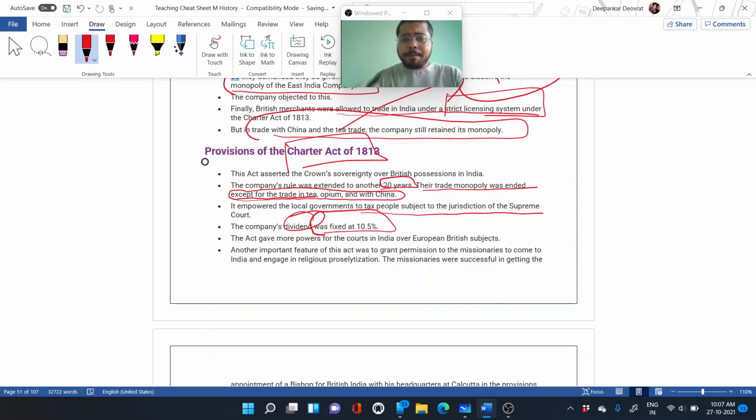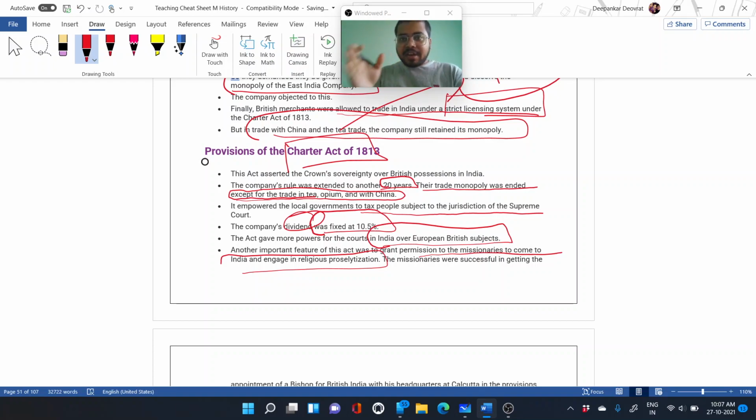The act gave more powers to the courts in India over European British subjects. Another important feature of this act was to grant permission for missionaries to come to India and engage in religious proselytization. What it means is that Christian missionaries will come into India.